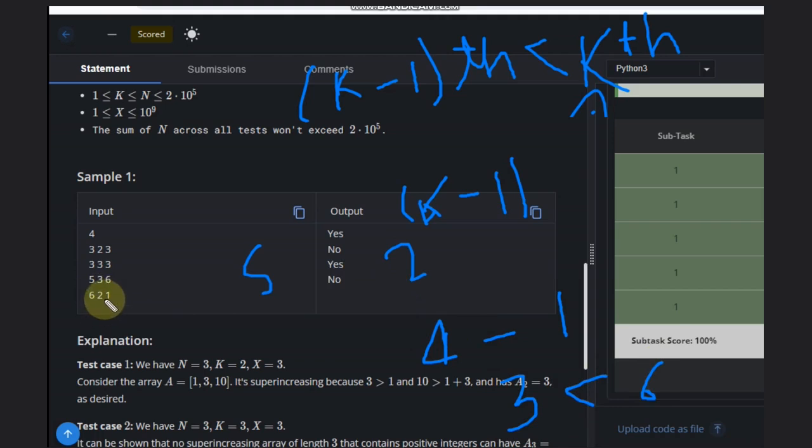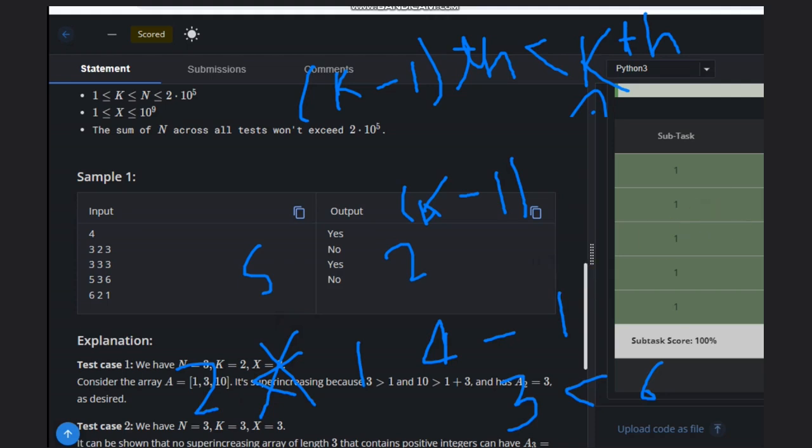In the other case, 2 to the power k minus 1 is again 2, but x is 1, which is not greater than 2. This is not true, that's why our answer is no here.